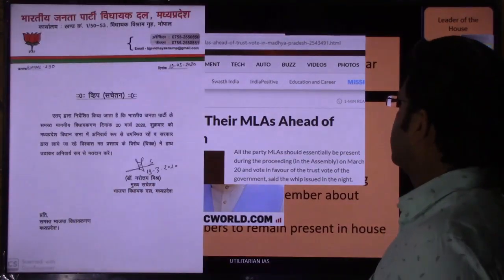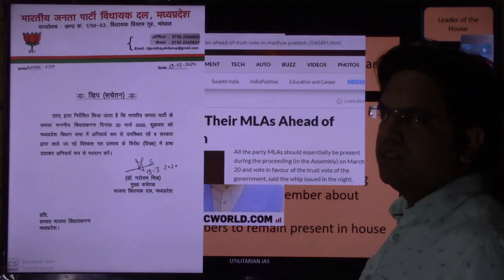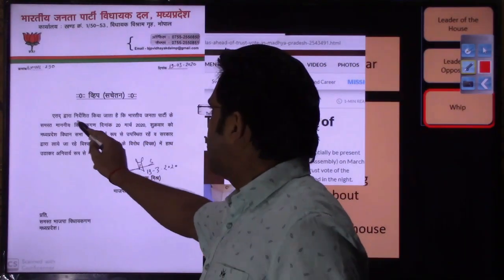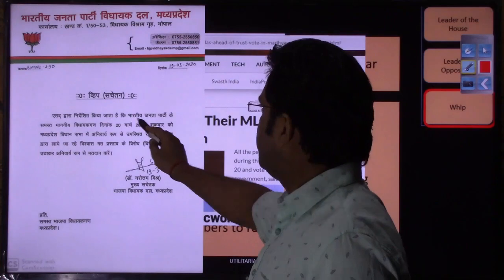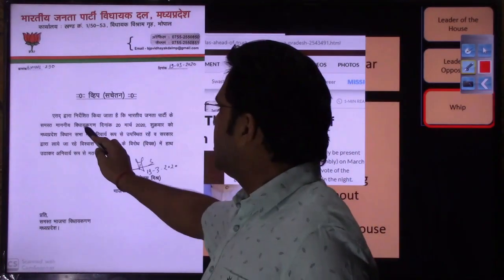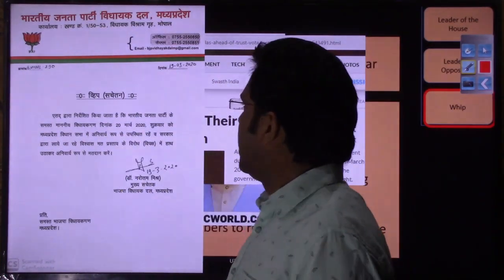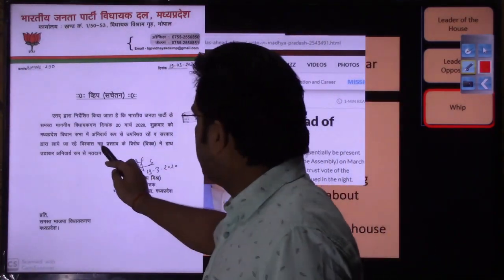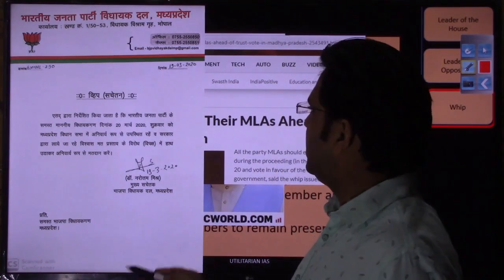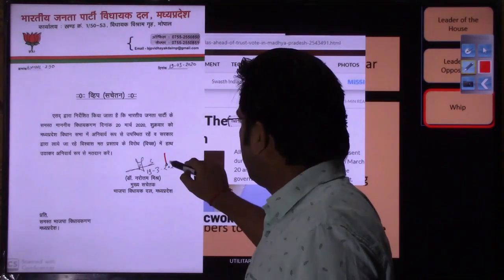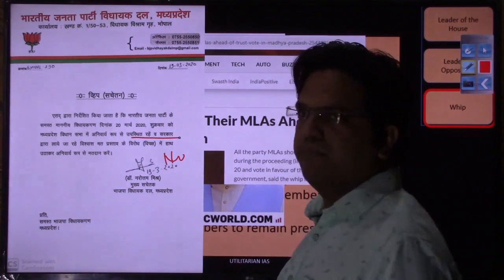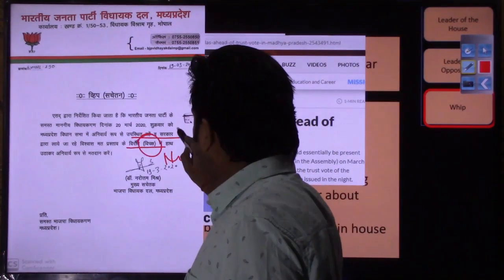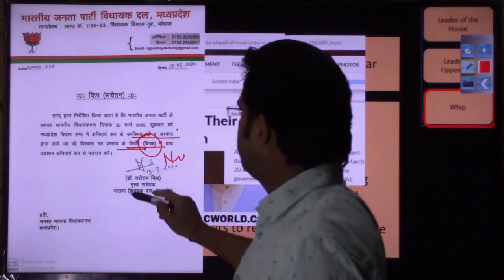If we want to see a sample of whip, again in Madhya Pradesh, BJP had issued this kind of whip. BJP is directing that all the honorable Members of Legislative Assembly have to remain present in the house on this particular day, and whatever confidence motion, no confidence motion is being brought by the government, you have to say no, you have to oppose it, you have to protest against it.